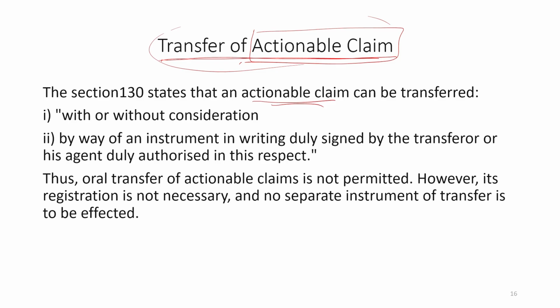That claim is not settled, but it may be transferred with or without consideration, by way of an instrument in writing. This is very important: an instrument in writing duly signed by the transferor or his agent duly authorized in this respect.